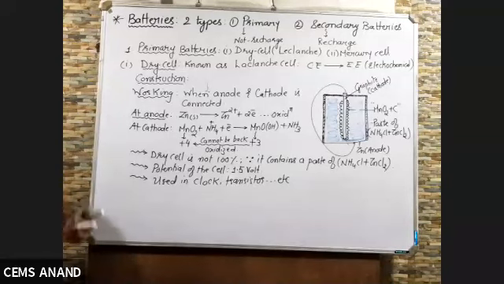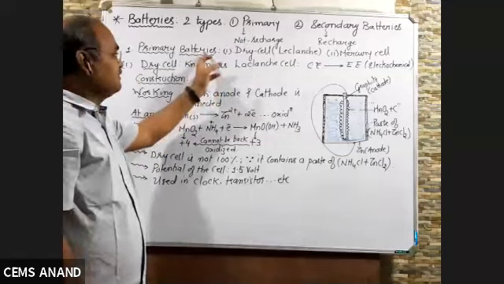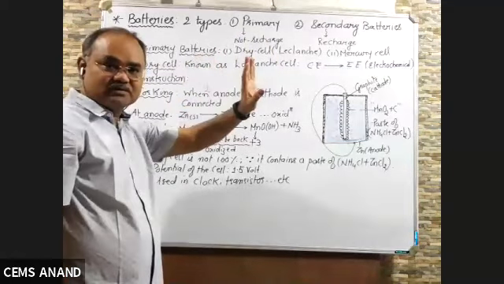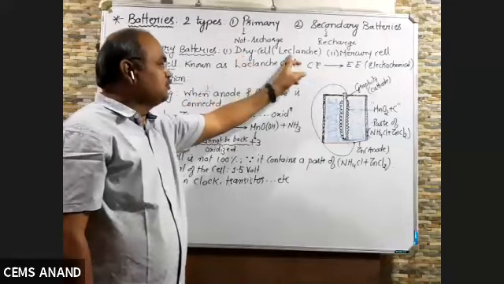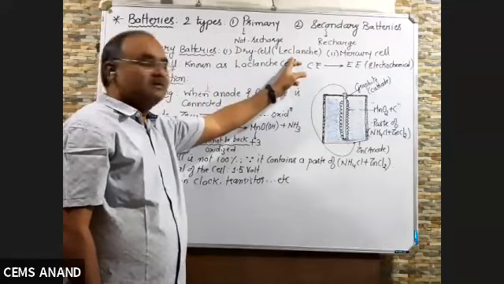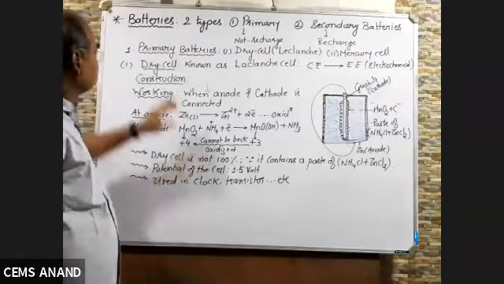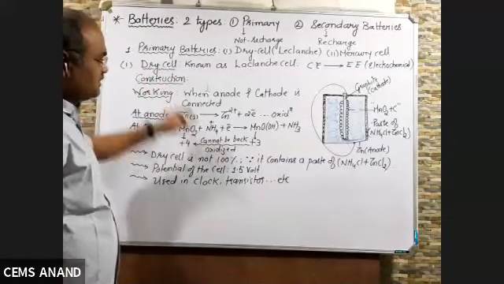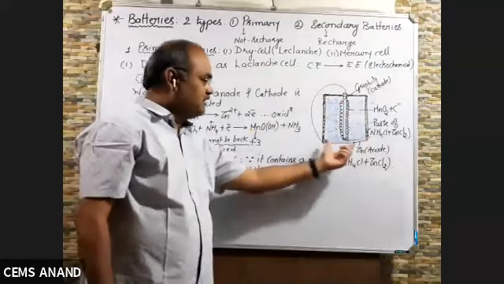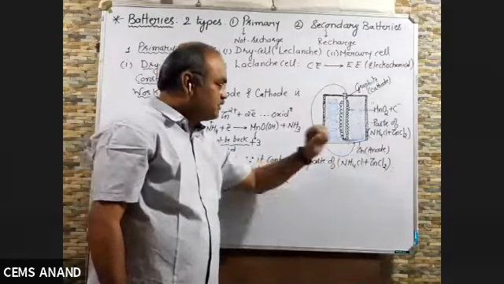So primary cell, again I am repeating, cells which cannot be recharged after use are called primary cells. There are two types of primary cell: the dry cell, known as Leclanche because it was discovered by Leclanche, and second is the mercury cell. Both we'll study. In the dry cell, first construction: take a cylindrical vessel having a closed bottom made up of zinc, which acts as anode.